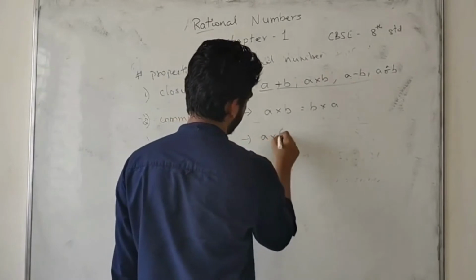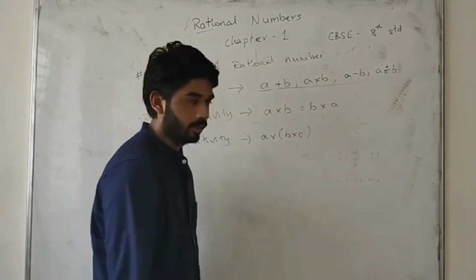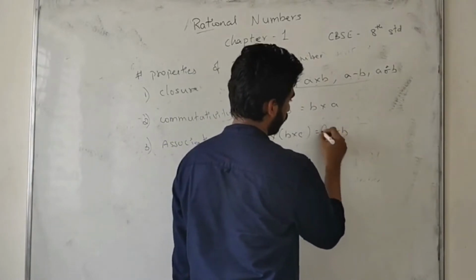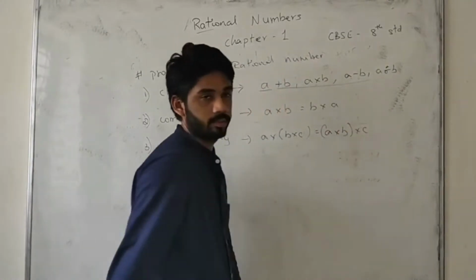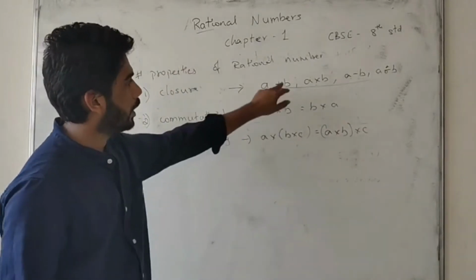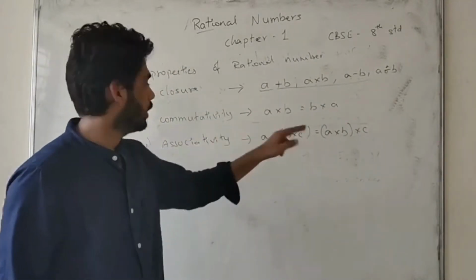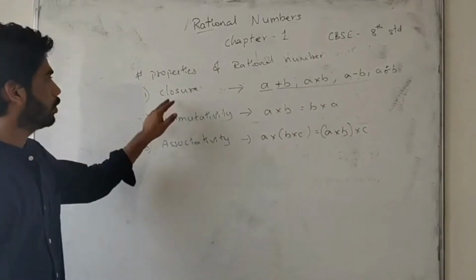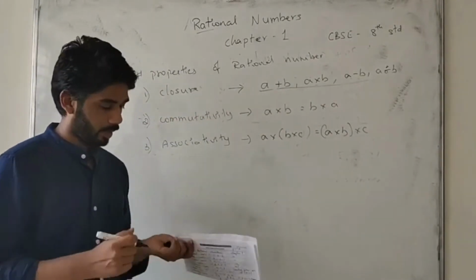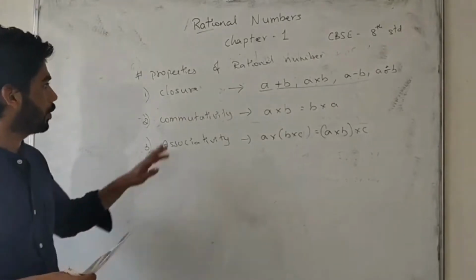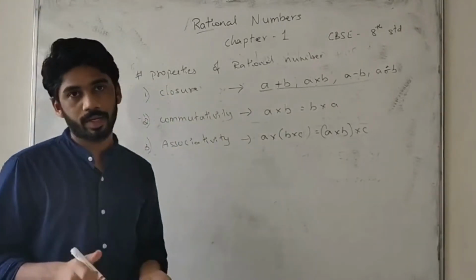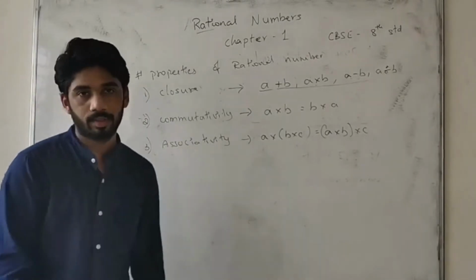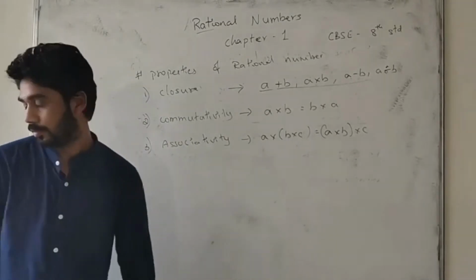Associative property: a into b into c is equal to a into b into c. In place of into, we can write plus, minus, anything. That is called the associative property. Commutative property: a into b is b into a. Closure property: a plus b, a into b, a minus b. All these properties come in the properties of rational numbers. So we must know them for solving the problems. Okay students, note it down.